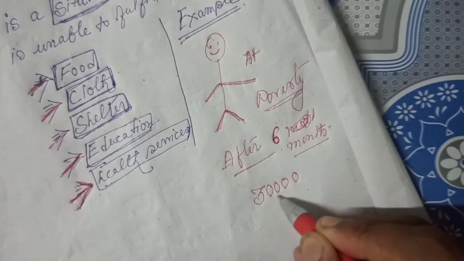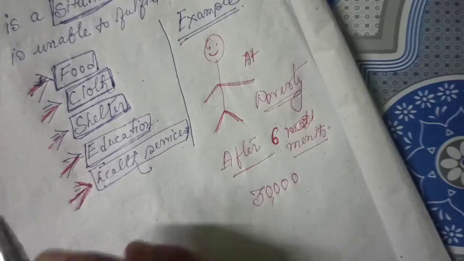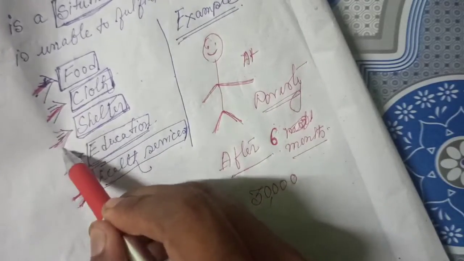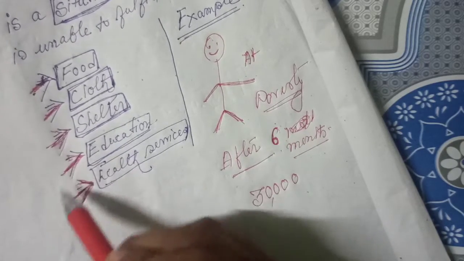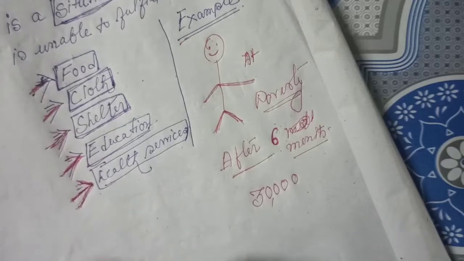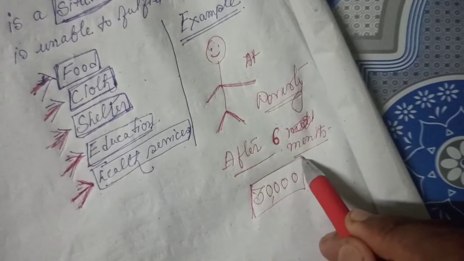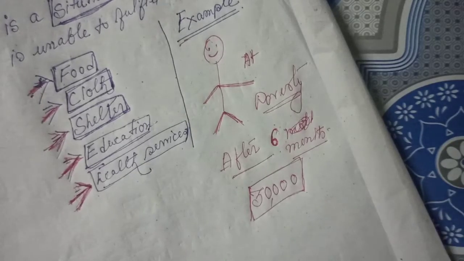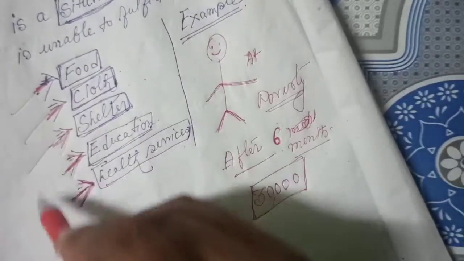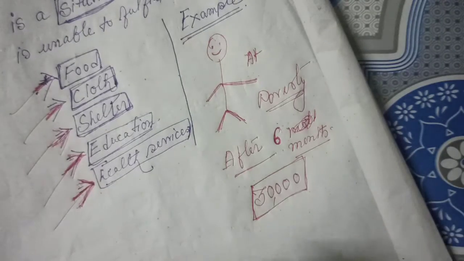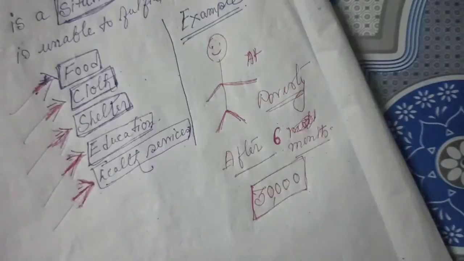With that I can have my own house, shelter, I can send my children to school and colleges, and I can visit doctors. At that time I will not be treated as poor because I can fulfill the basic needs, but now I am poor because I cannot fulfill all these points.